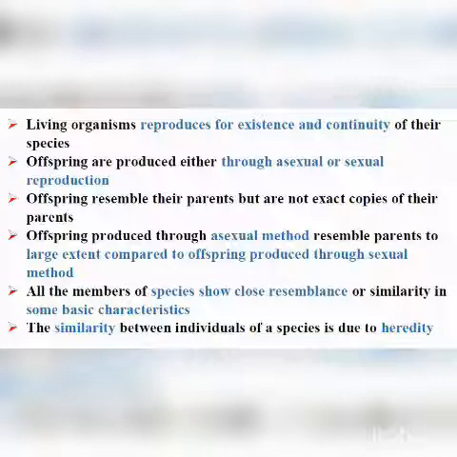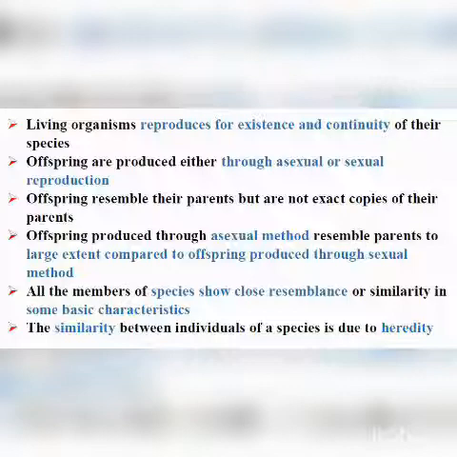Now, horse and donkey are made to interbreed to produce a mule. Mule is the offspring produced by interbreeding of horse and donkey. I hope it's clear to you. Otherwise, you can refer to the class 9 book also. All these things I have discussed in class 9.